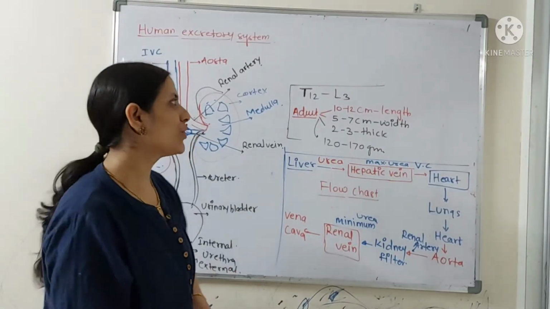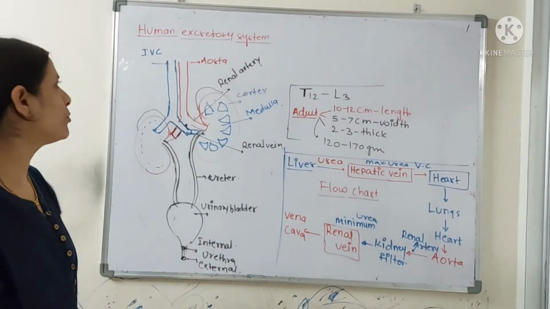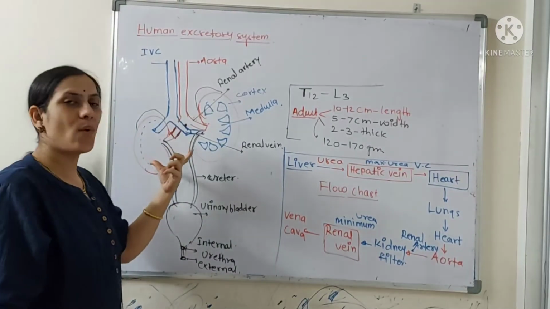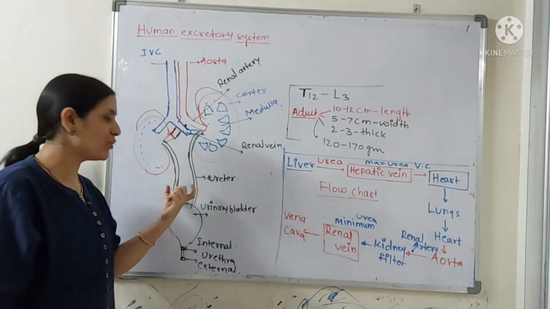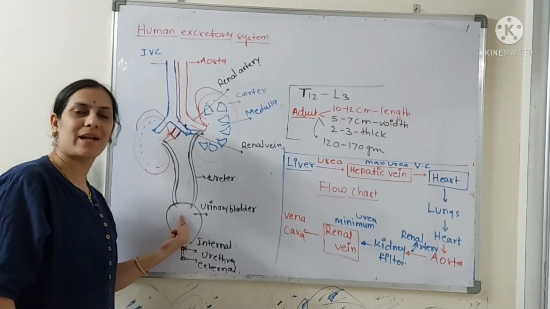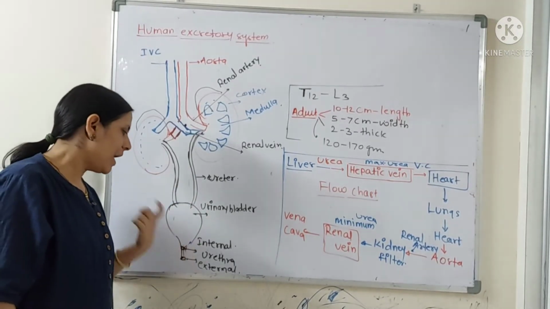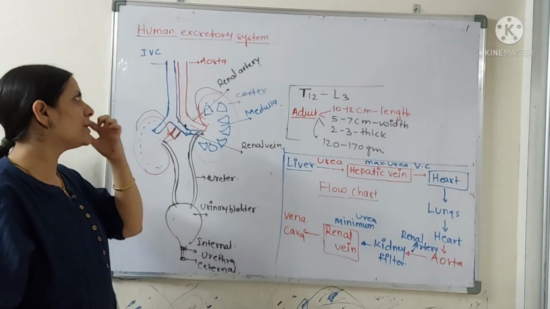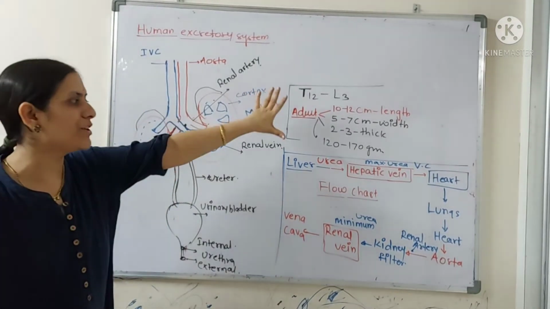So now see the human excretory system, the major components. In the human excretory system you will get one pair of kidneys, one pair of ureters, a single sac-like structure known as the urinary bladder, and a urethra. So here first of all we will check the kidneys, their location, their measurements.